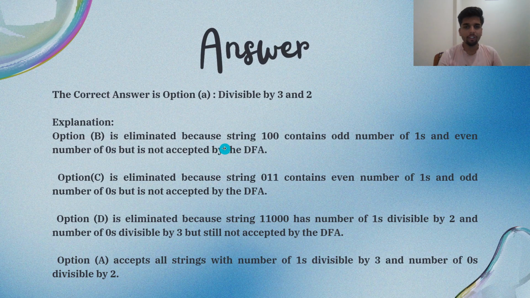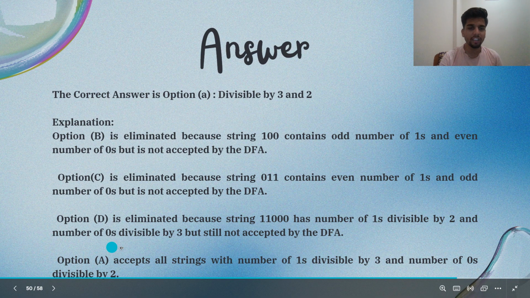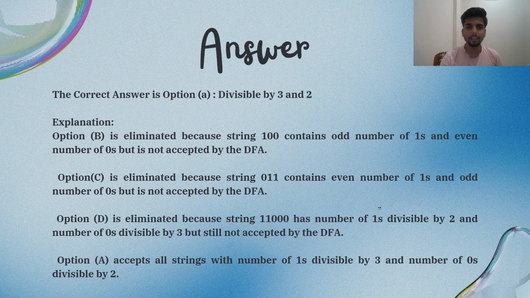Option B is eliminated because string 100 contains an odd number of ones and an even number of zeros but is not accepted by the DFA. Option C is eliminated because string 011 contains an even number of ones and an odd number of zeros but is not accepted by the DFA. Option D is eliminated because string 11000 has a number of ones divisible by 2 and a number of zeros divisible by 3 but is still not accepted by the DFA. Option A accepts all strings with the number of ones divisible by 3 and the number of zeros divisible by 2. That's why option A is correct.